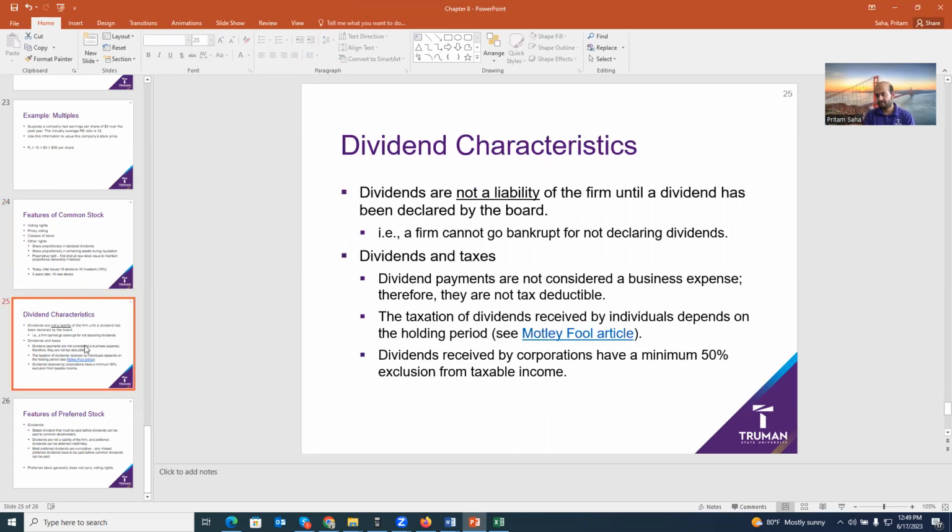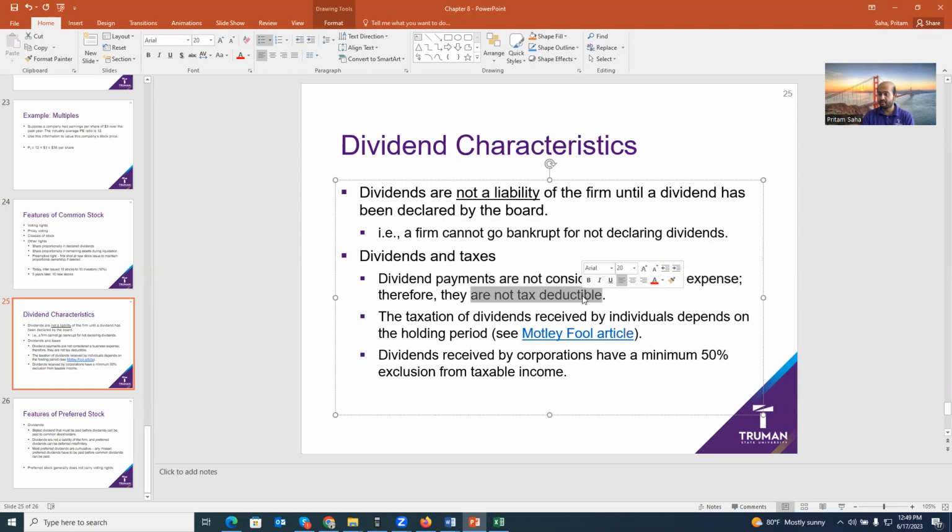Some characteristics of dividends. Dividends are not a liability of the firm, okay? The company can decide to pay or not to pay, it doesn't matter. If the company does not pay, the stockholders do not have the right to file for bankruptcy. This is not a fixed burden. Dividend payments are not fixed burdens, not considered a business expense, okay? That's why they are not tax deductible.